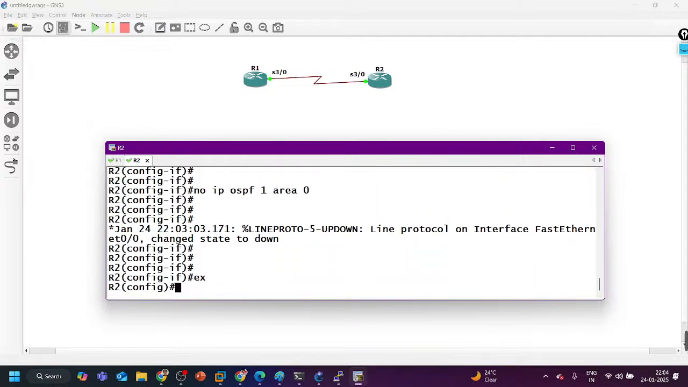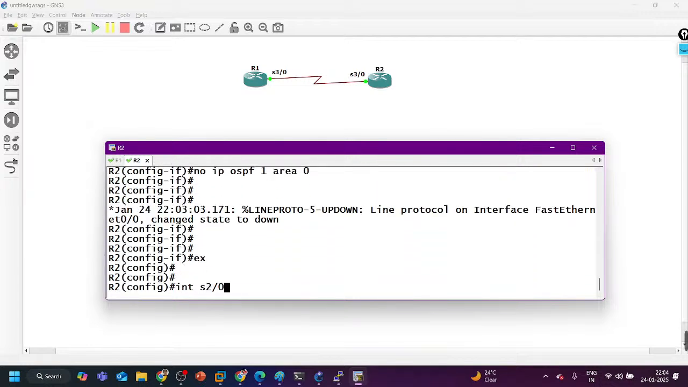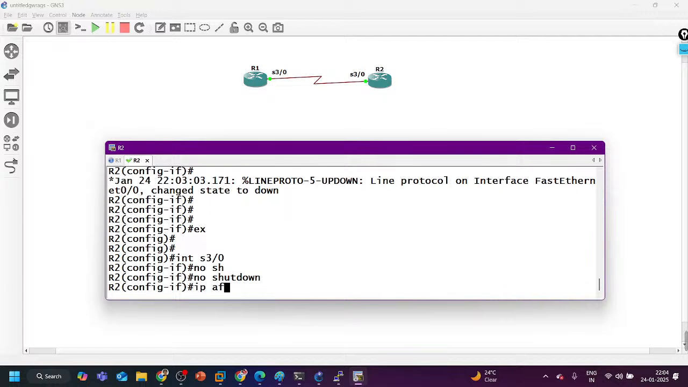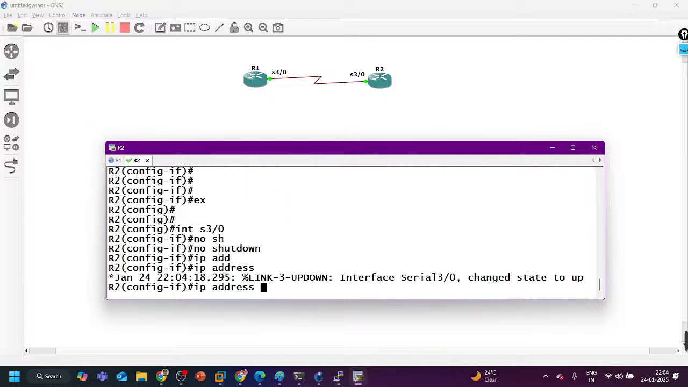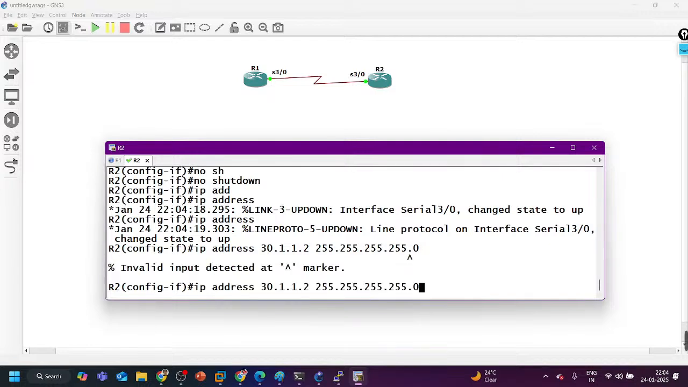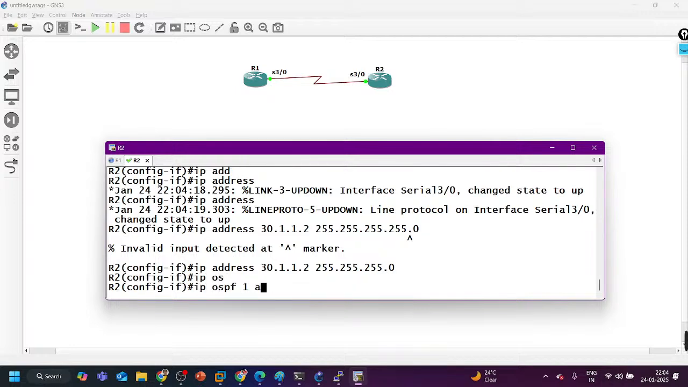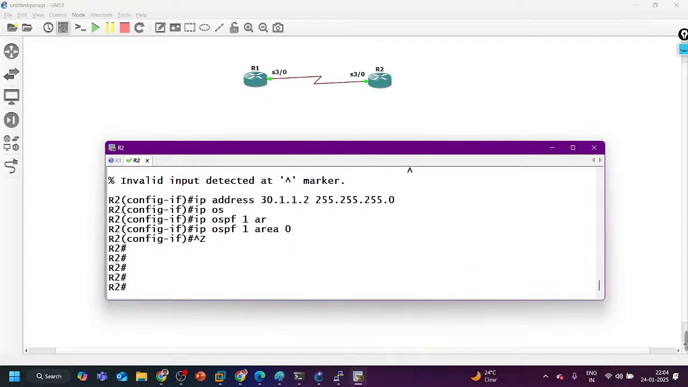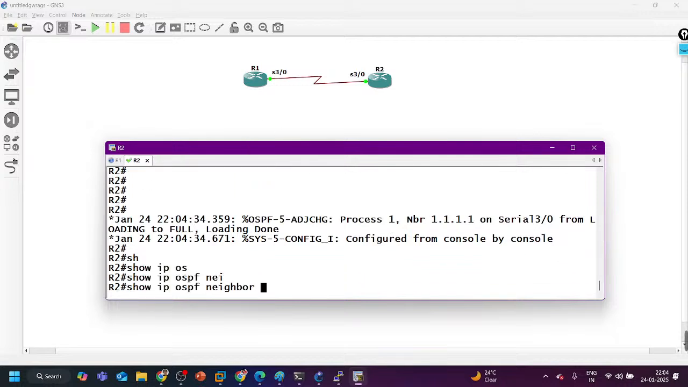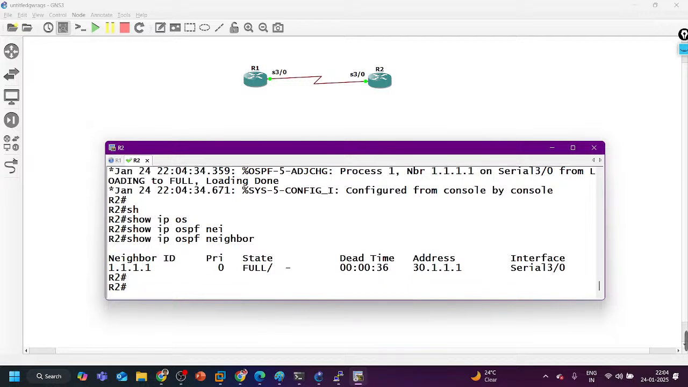Sir, but somewhere I read there is a DTE DCE configuration required on the serial. I don't have an idea about that, but that is not required here. Soon neighborship will come up. 30.1.1.2, the 30 subnet only I have configured on router number 1, right, Ajay? And ip ospf 1 area 0. Soon OSPF neighborship will come up. Done. See the log message. So show ip ospf neighbor, and the timer is running.